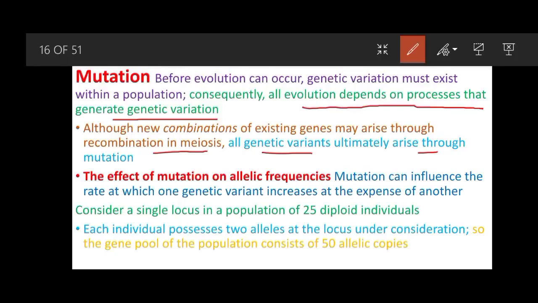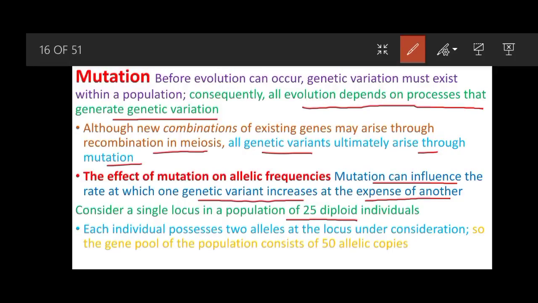Although new combinations of existing genes may arise through recombination in meiosis, all genetic variation ultimately arises through mutation only. So, the effect of mutation on allelic frequencies: mutations can influence the rate at which one genetic variant increases at the expense of another. Let us consider an example. A single locus in a population of 25 diploid individuals, and each individual possesses 2 alleles at the locus.